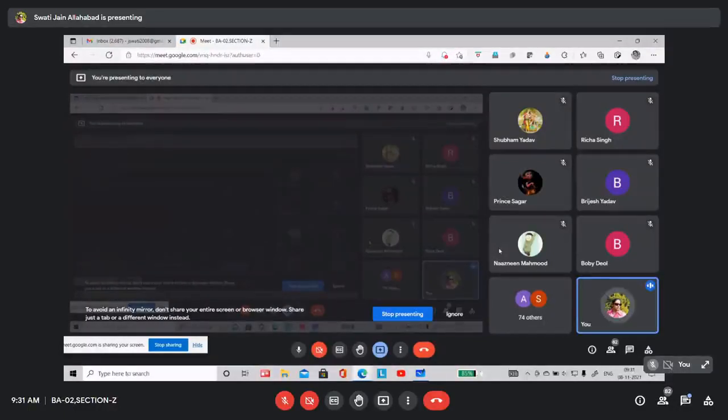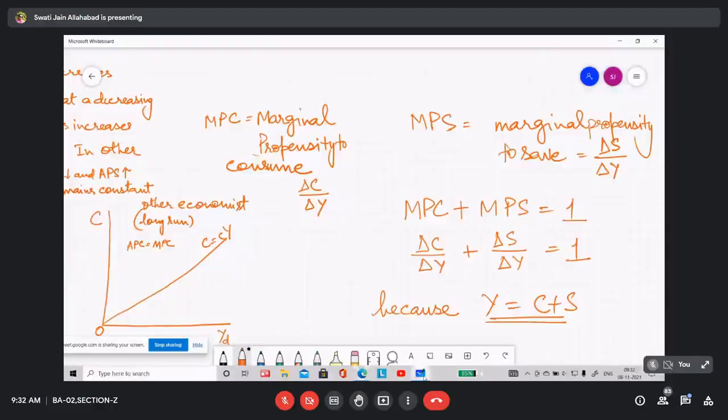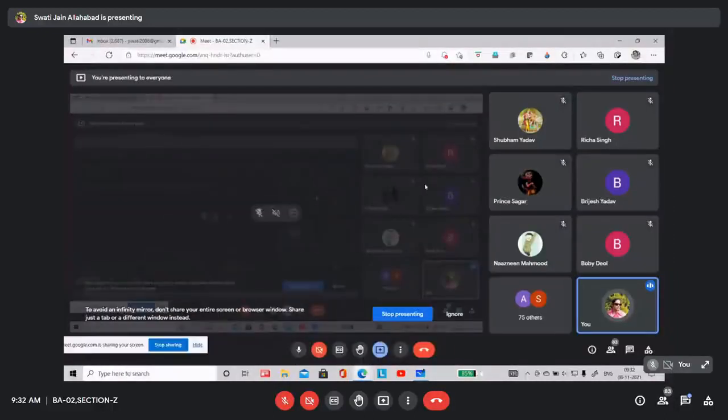You can explain what the consumption function is, then what the relationship between C and Y is, and then you explain the relationship through 4 variables, that is MPC, MPS, APC, APS. Is it okay? Do you have any question?